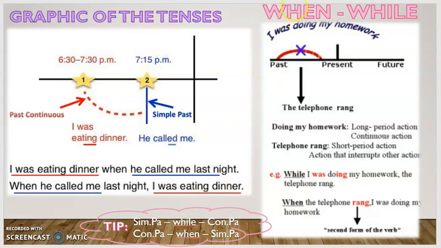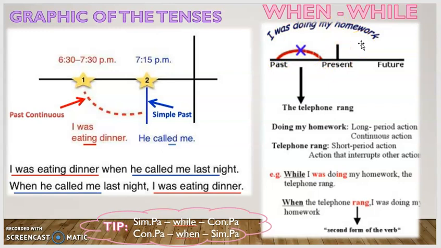Now, let's analyze the usage of when, cuando, and while, mientras. We have another example in here, another graphic. This is the same timeline. We have present, past, and future. The red line represents the continuous past action, and the blue X represents the simple past action, or the action that interrupts. So we have the continuous action, that is, I was doing my homework.